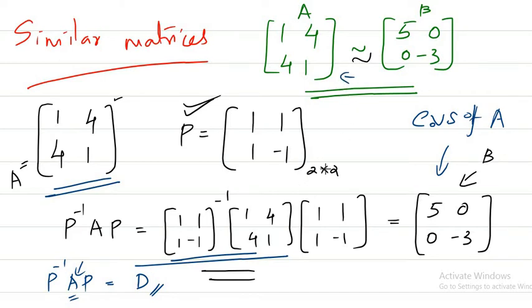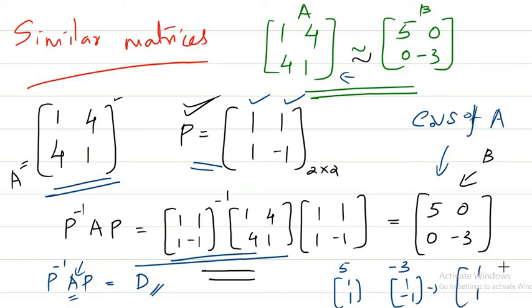Why I am directly telling the eigenvalues is because we have discussed this particular example in our previous lectures. You are also familiar with this P matrix. When we discussed our problem, we got two eigenvalues for our matrix A, and corresponding to each eigenvalue we got one eigenvector. So this P matrix is formed using these two. You just combine the two eigenvectors together, you get a 2 by 2 matrix, and this is nothing but our P matrix.